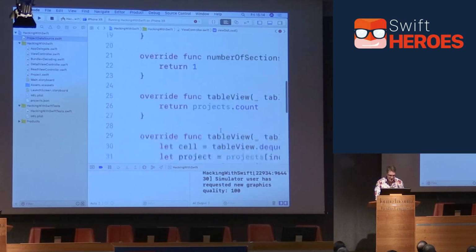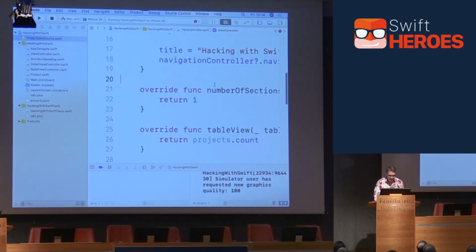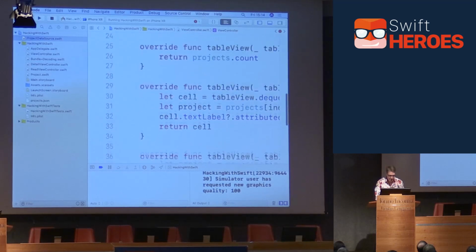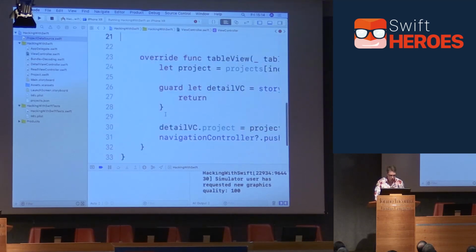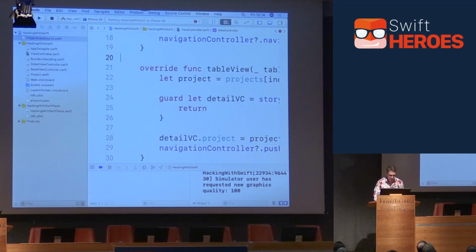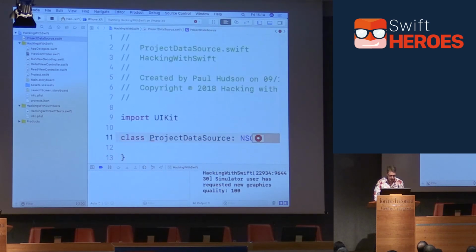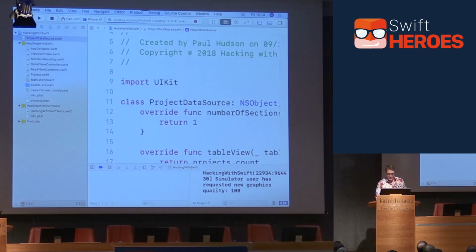Let's take these methods from there and put them directly into the new class. So I'm going to take all these things here. So number of sections, number of rows, and cell for row at all come out of the view controller, and into our new beautiful isolated subclass of NSObject. I'll press build, and it will complain heavily because, of course, I haven't done the right refactoring yet. So now we're no longer a subclass of table view controllers.